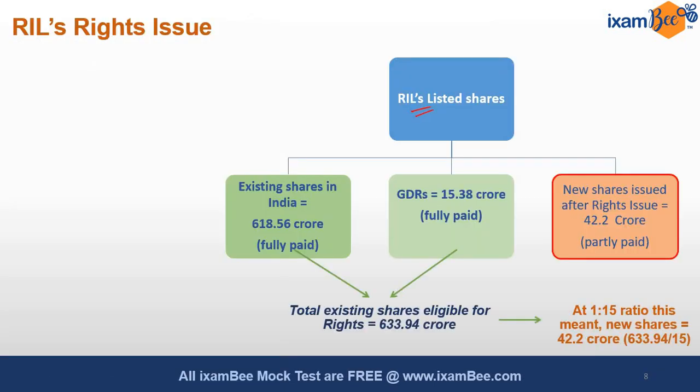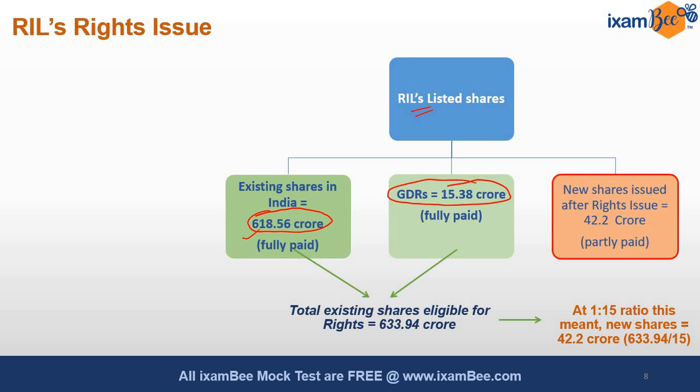Reliance is a listed company, and in India there are 618.56 crore shares listed today. We have mentioned also about GDRs. So 15 crore GDR, these are number of shares. Remember, not rupees or INR, these are number of shares. Okay, so fully paid, because we will come to partially paid in the next video, 618 crore shares are there.